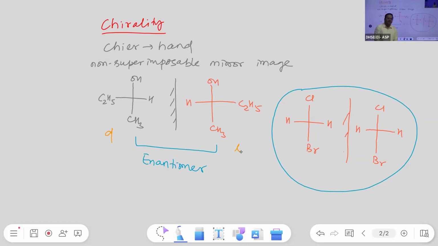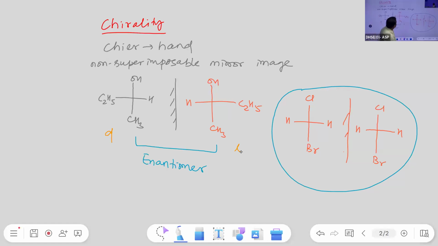Must be existing in the L form and vice versa. Okay. So the compound has either D form or L form. And another thing you have to remember, in order to be enantiomers, both the compounds must be optically active. That is the minimum or mandatory condition for enantiomers. So note enantiomers must be optically active compounds. If the compounds are not optically active, then we cannot name them as enantiomers.